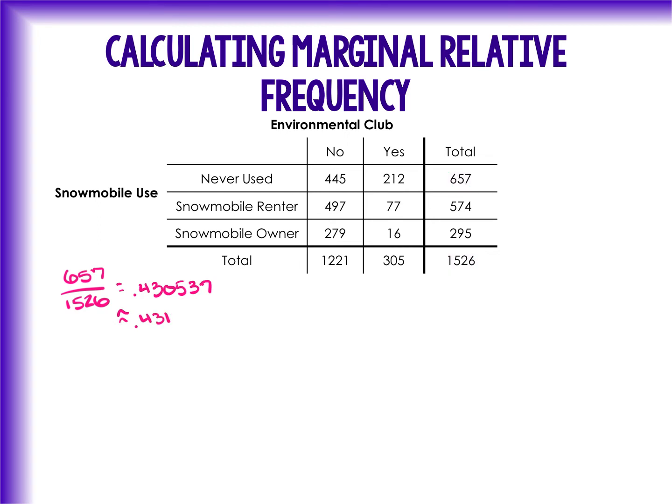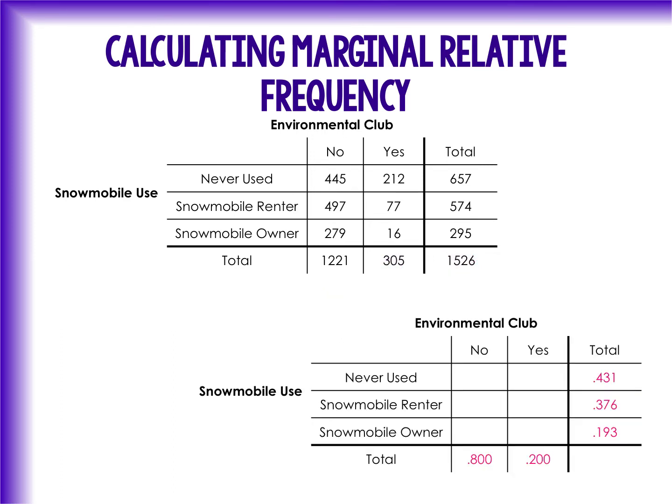I might also be interested in what percent 305 is of 1526. And when I plug that into my calculator, I'm getting 0.1998, which is approximately 0.2. If we were going to build a table, we would go through, we would also find all of our other proportions, and that would give us a table that looks kind of like what we have here. Now you'll notice that only works for the outside edge, right? If we want to find the things in the middle, those are the joint relative frequencies.